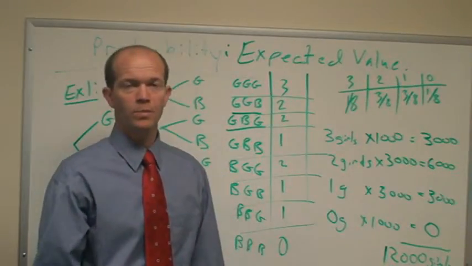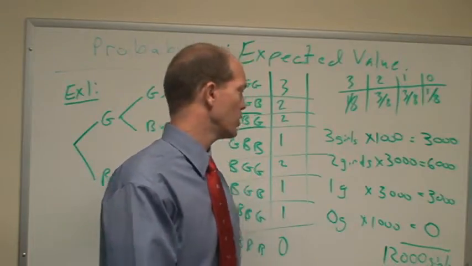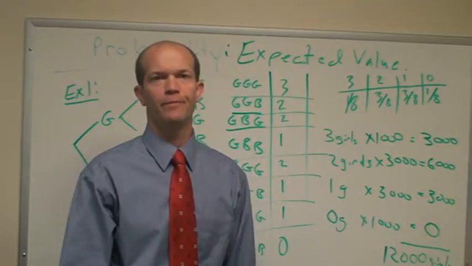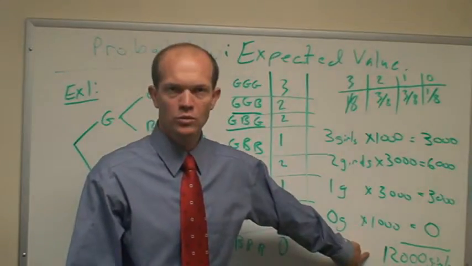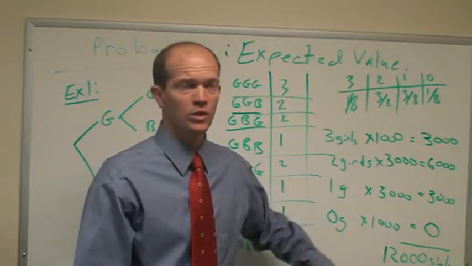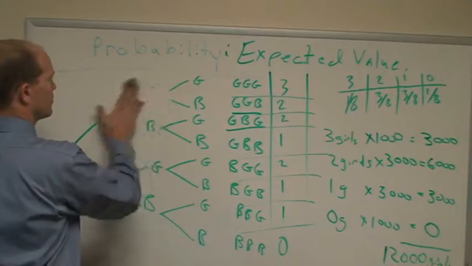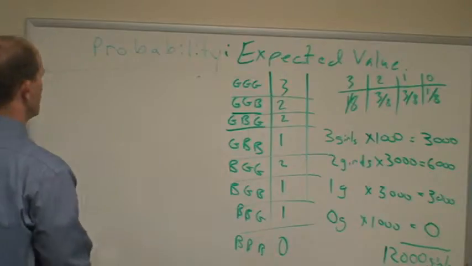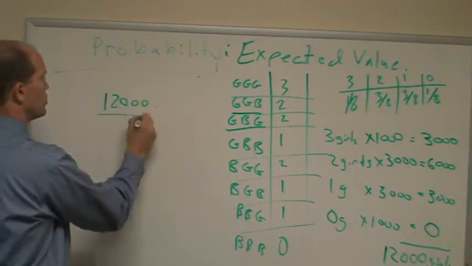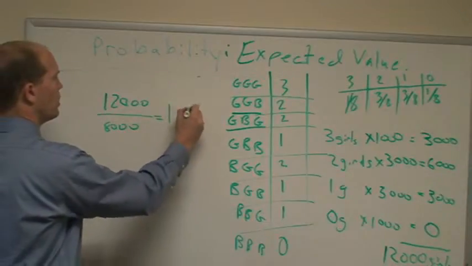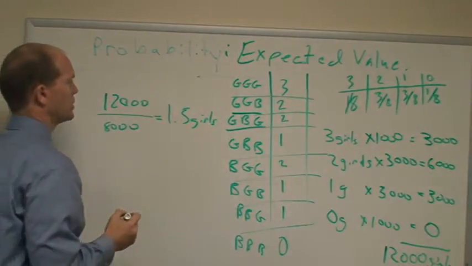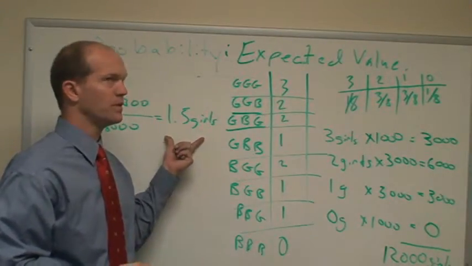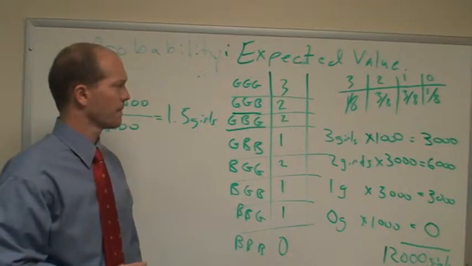Now, the question I would really want to ask when I'm talking about expected value is, on average, for one of those 3-child families, how many girls did they have? Well, there were 12,000 girls total, and there were 8,000 families. So on average, take the 12,000 total girls, divided by 8,000, you should have 1.5 girls in a 3-child family, on average. Which is probably what you expect to see. You should have half of the people in the family be girls. This is not horribly surprising, I expect.